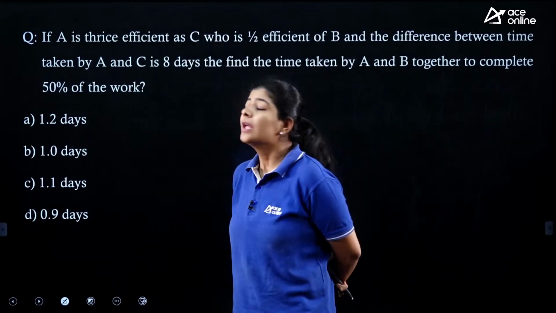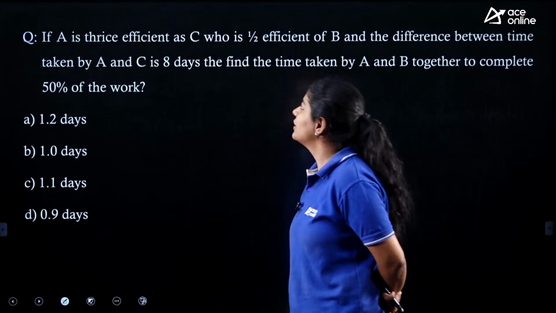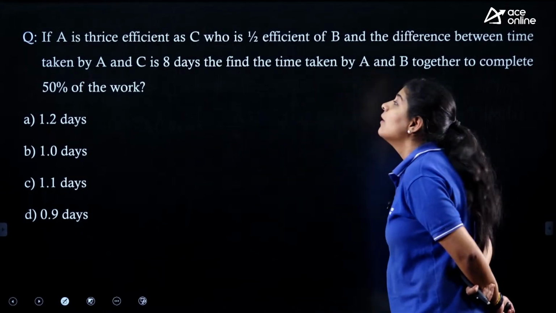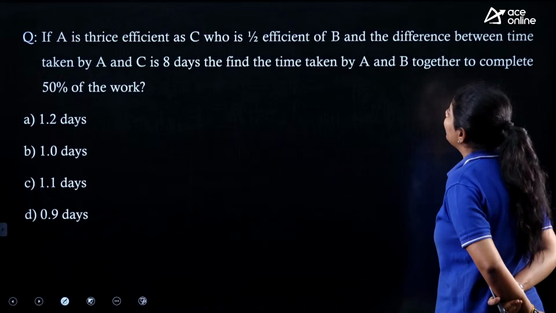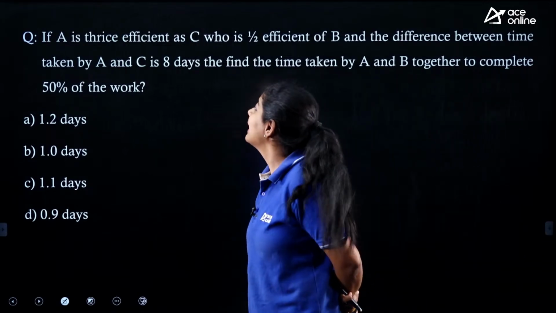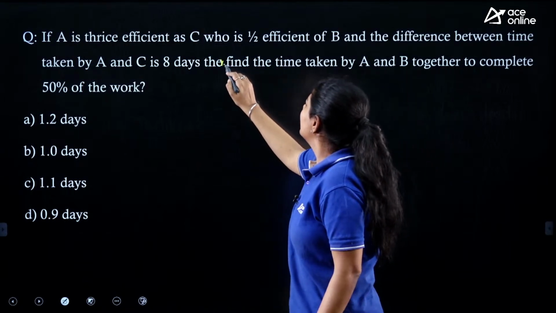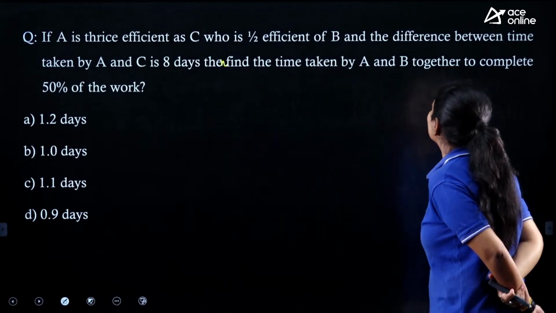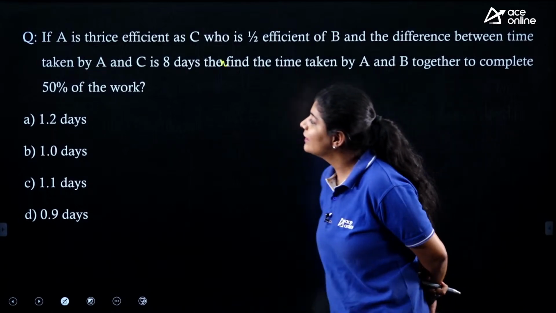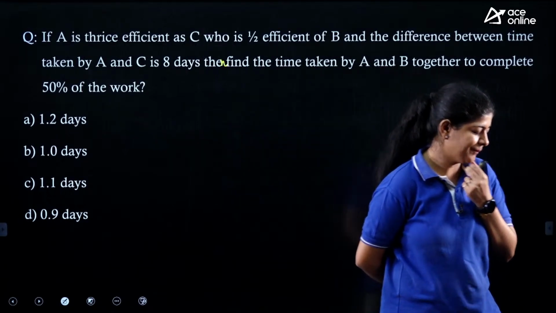Next. The next question says that if A is thrice as efficient as C, who is half as efficient as B, and the difference between the time taken by A and C is 8 days, then find the time taken by A and B together to complete 50% of the work. Again, this one is a very easy one.